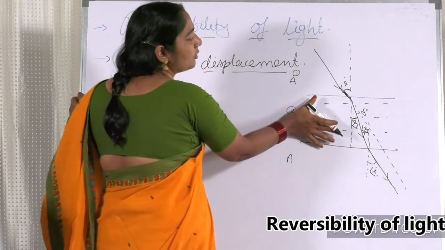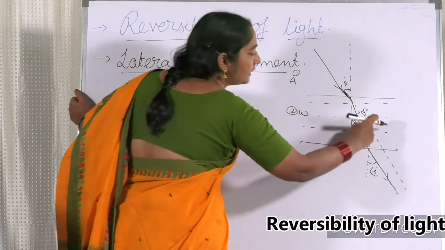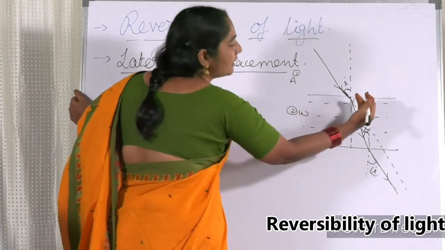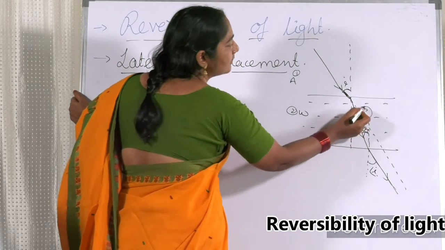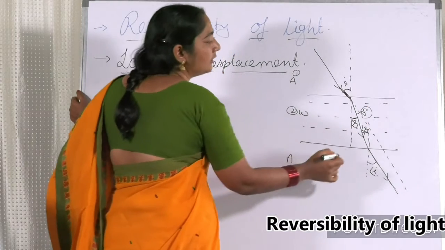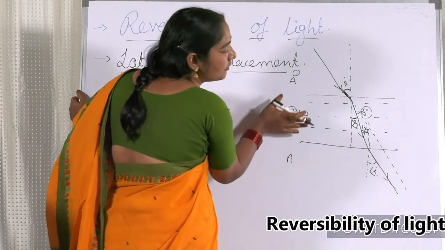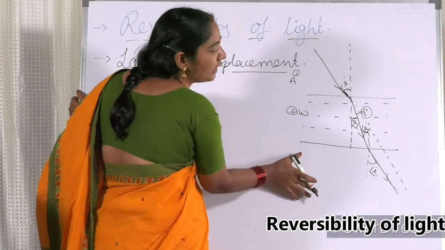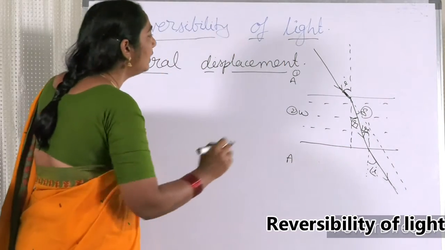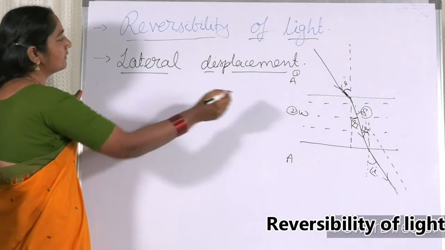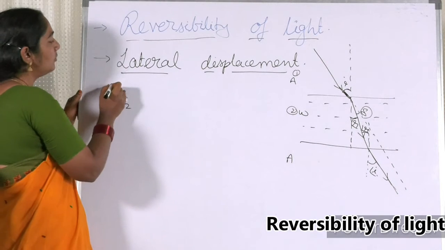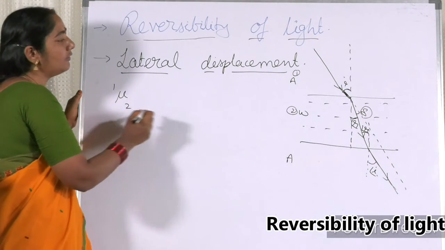If this medium were not there, the ray might have gone like that, but because of this denser medium, it has deviated through some angle. This is the angle of deviation and it has taken a bend. And once again, when it is moving from the denser medium to the lighter medium, it starts moving away from the normal.